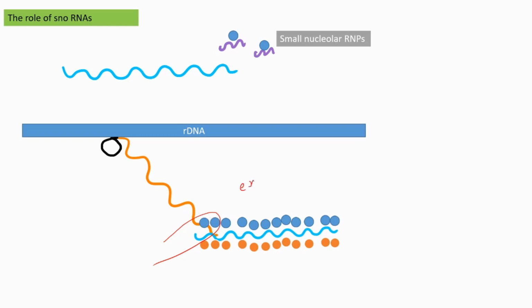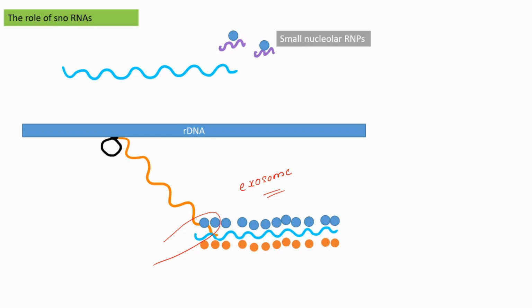Exosomes are enzymes that act on the bonds towards the terminal end of the RNA. In this way, the snoRNA, or small nucleolar RNA, helps in the processing of precursor rRNA.